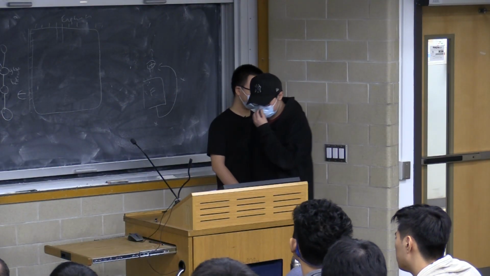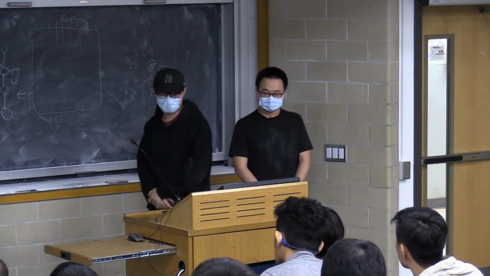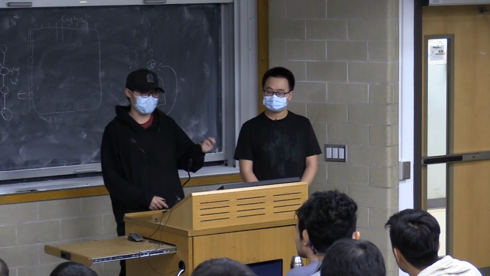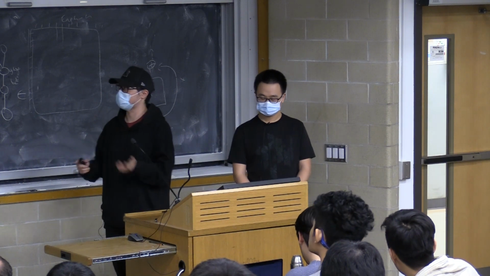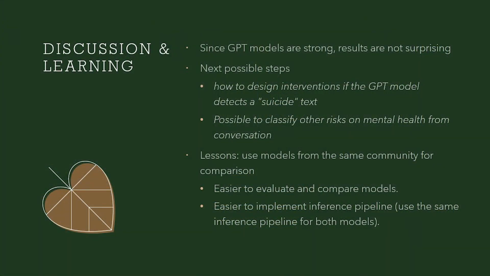For the discussion, we are not surprised by the very high scores from both GPT models because they are so strong. So we have discussed some possible next steps. The first one is how we can design interventions if a GPT-3 model actually detects suicide text. The second one is that it's possible for us to classify other risks under a mental health context, for example, misinformation or other harms.